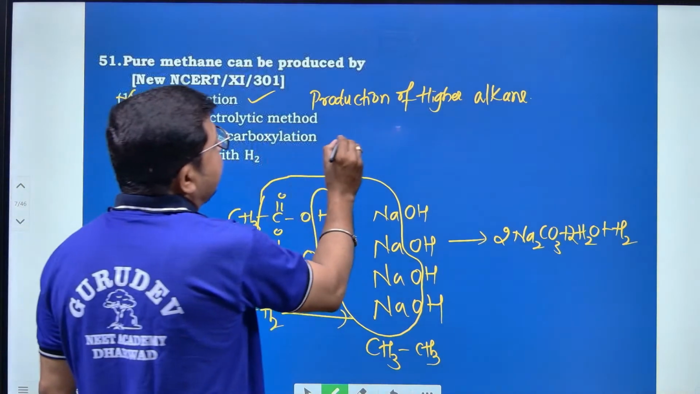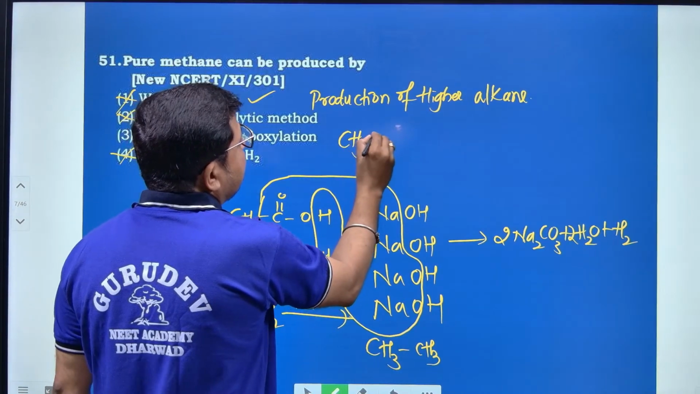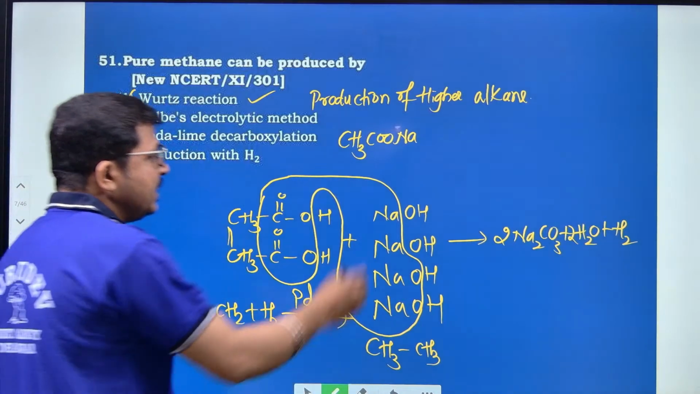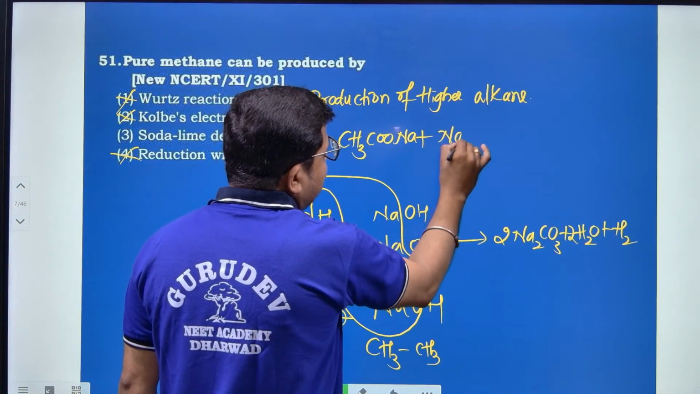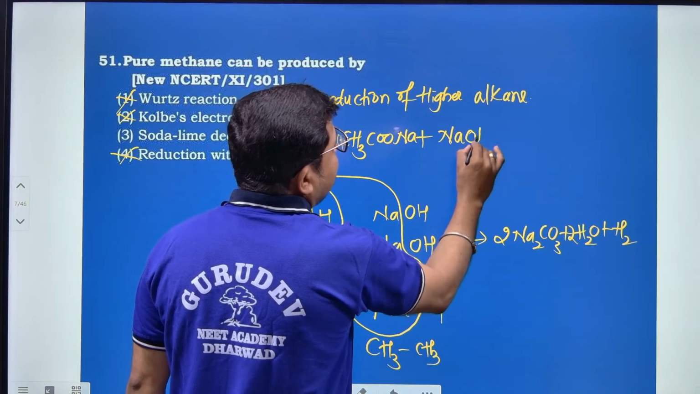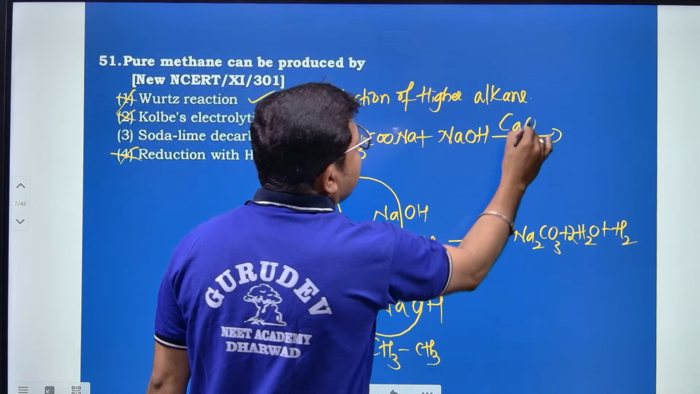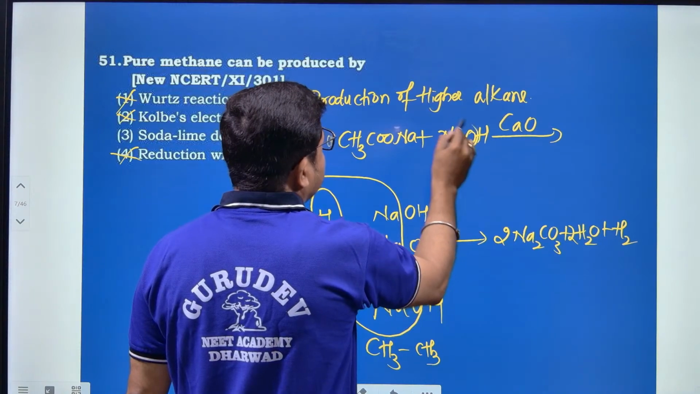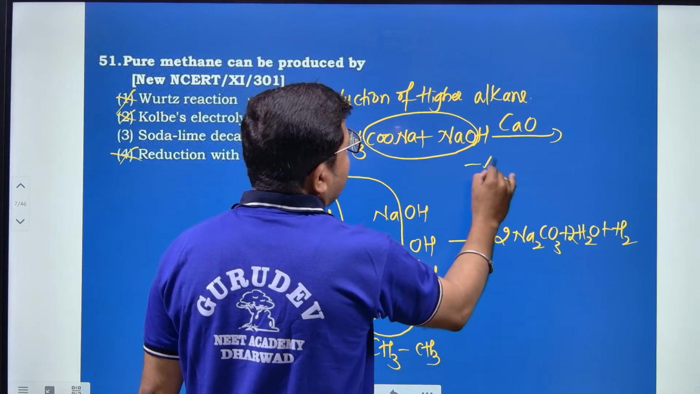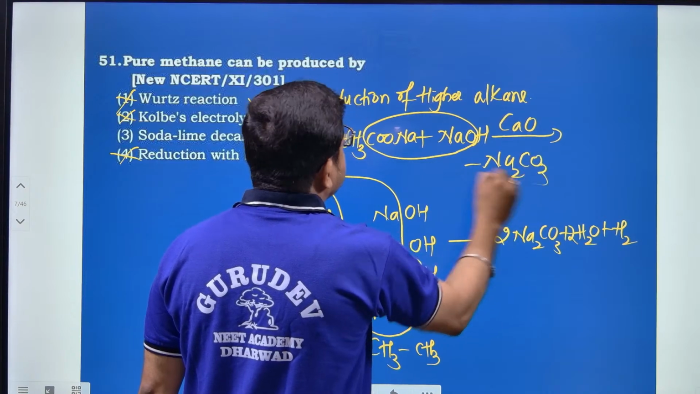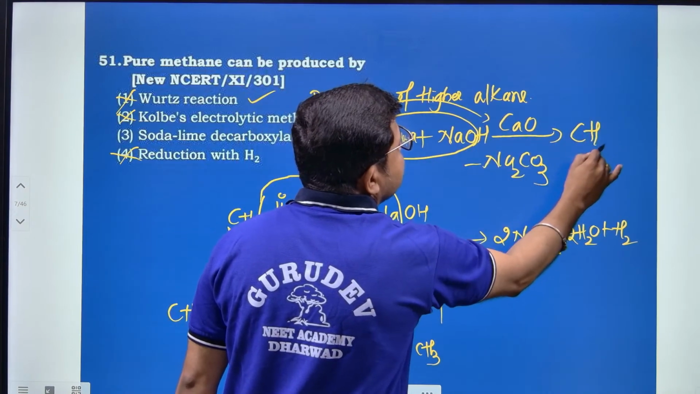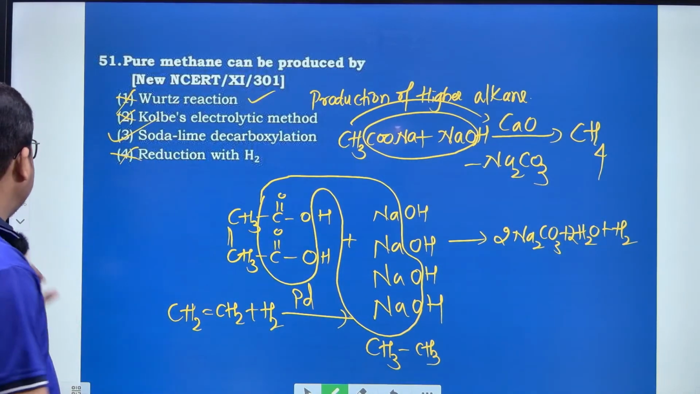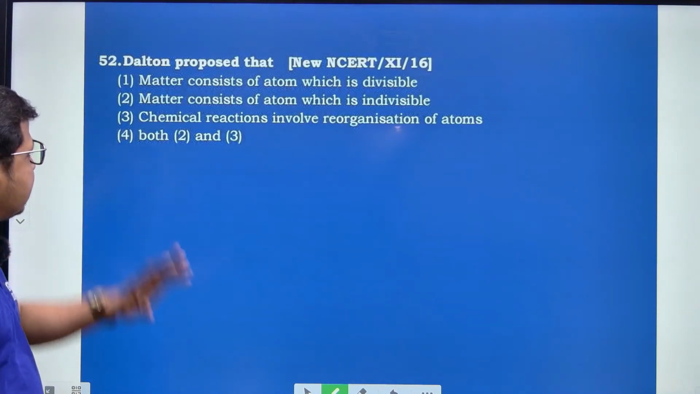In this reaction what happens? The sodium acetate CH3COONa, a sodium salt of carboxylic acid, is taken and reacted with NaOH and CaO. This is called soda lime. And what will happen here is the elimination of Na2CO3 takes place and it forms CH4. Hence the third option is the right option. And next move to the 52nd question.